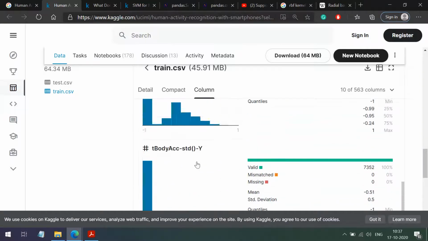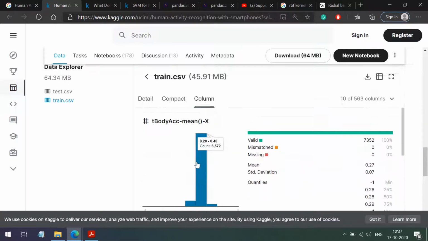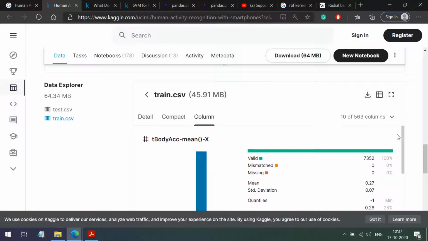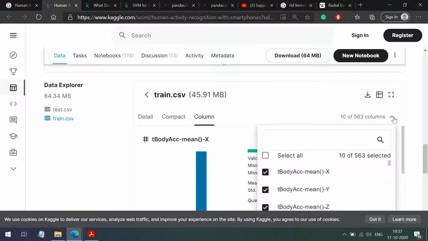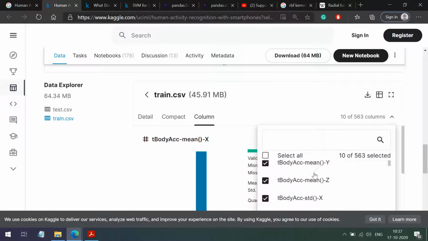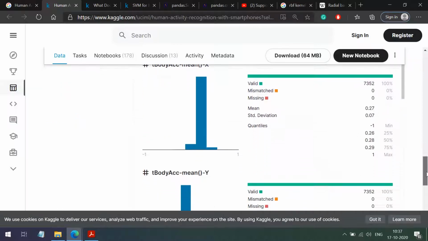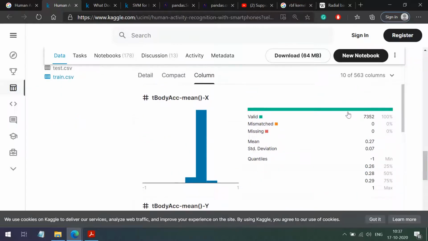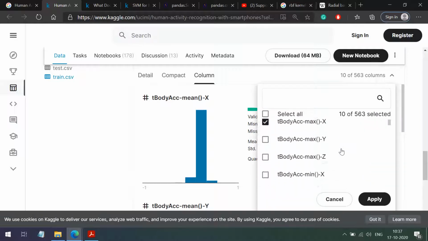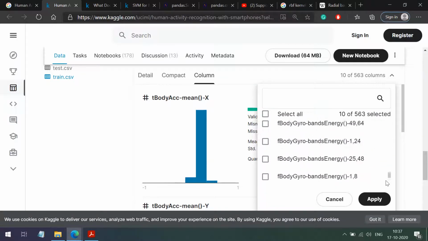Likewise we have a number of readings from the sensors. Finally we will see the labels, how they are recorded. Let me see the column name for that. They will be at the bottom.